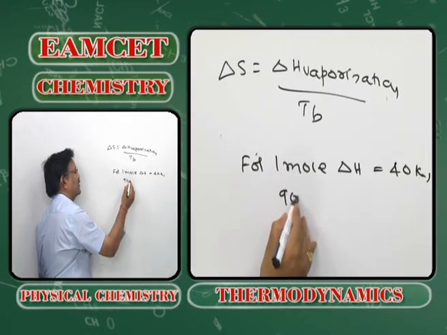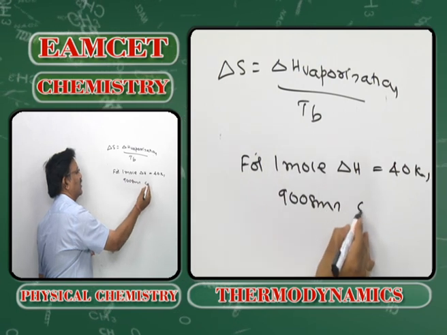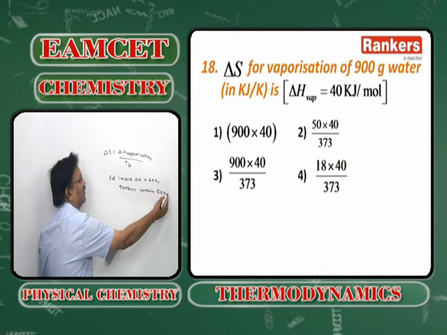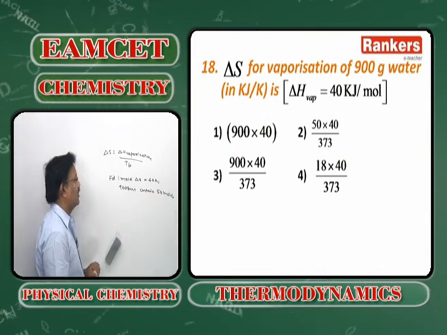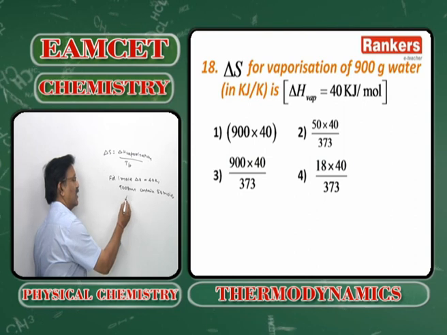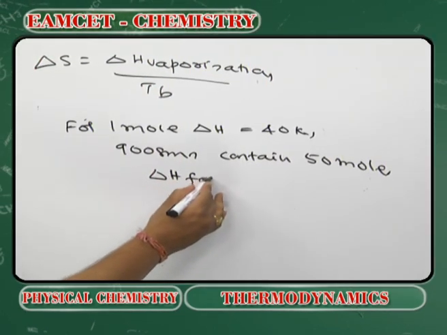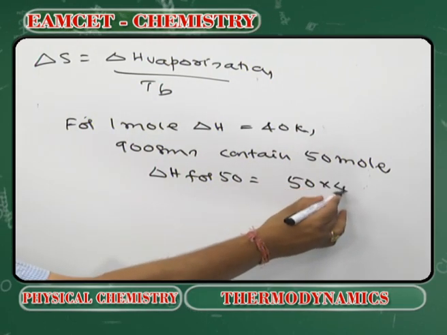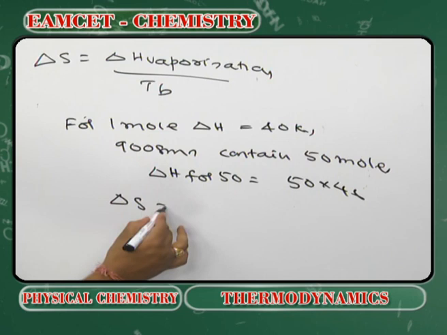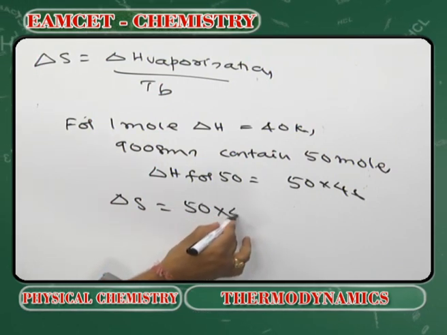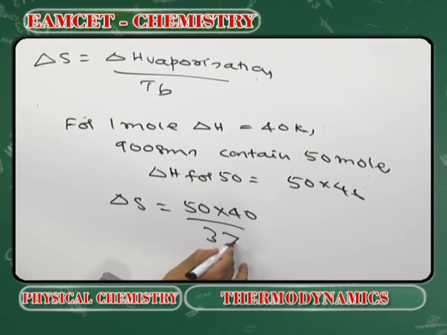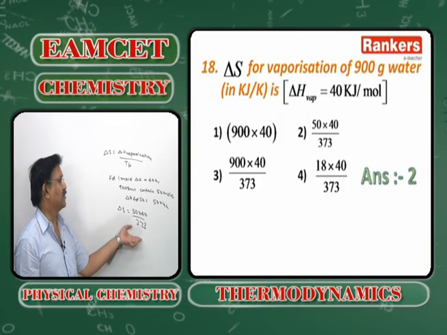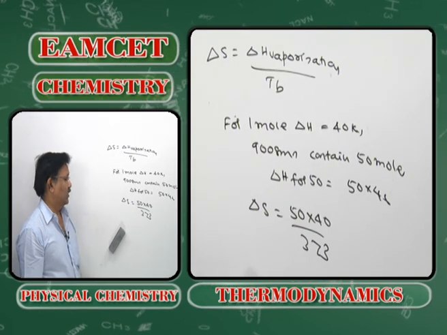900 grams means 900 grams contain how many moles? 50 moles of water. Therefore delta H for 50 moles is equal to 50 into 40. So delta S is equal to 50 into 40 by 373, because the boiling point of the water is 373.